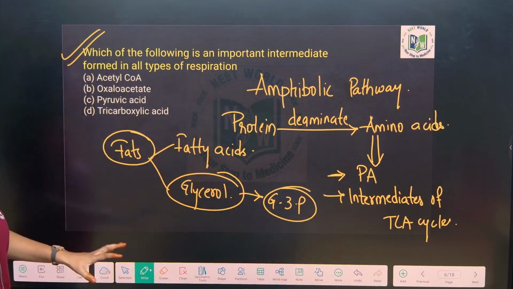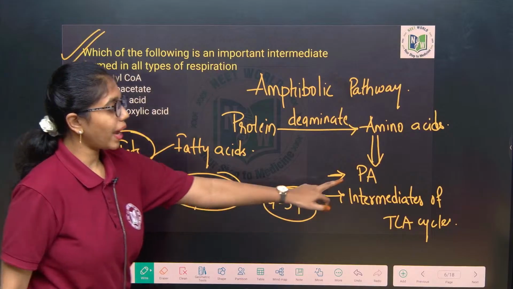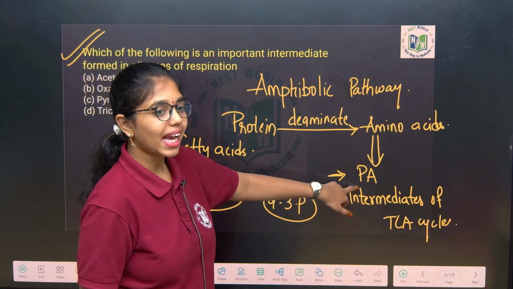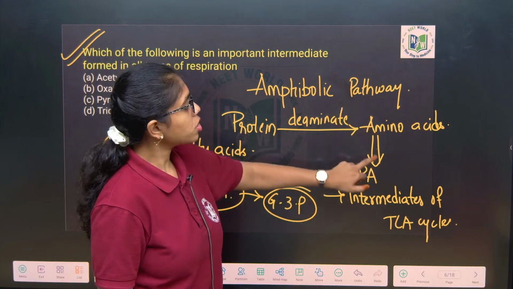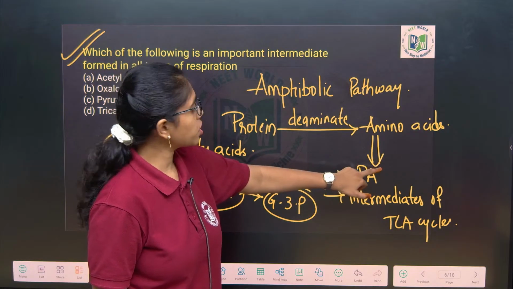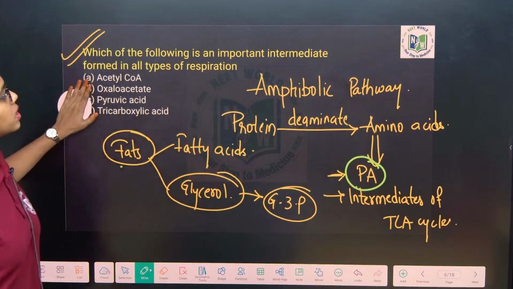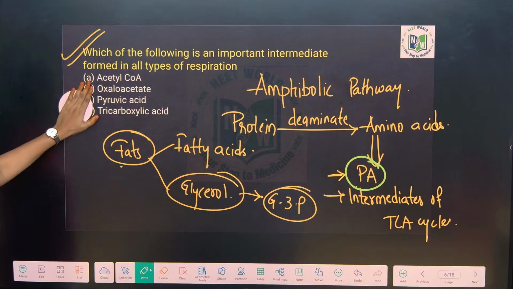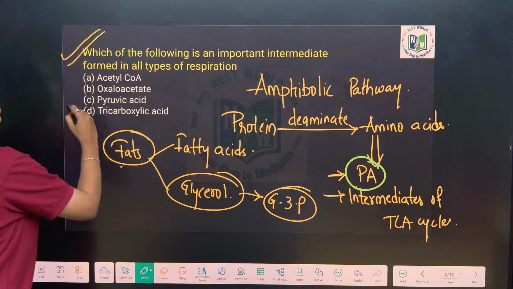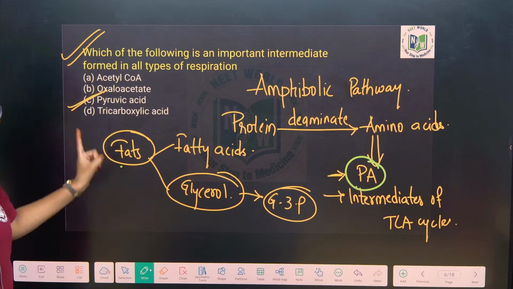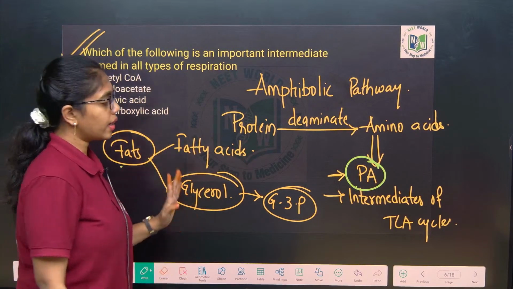So for this also pyruvic acid will be common because pyruvic acid is at the 10th step. Amino acids also join the aerobic respiration pathway at pyruvate or pyruvic acid. So, here what is the most important intermediate for any of the respiratory substrates? Pyruvic acid. But how? You have to know. Clear with this question?